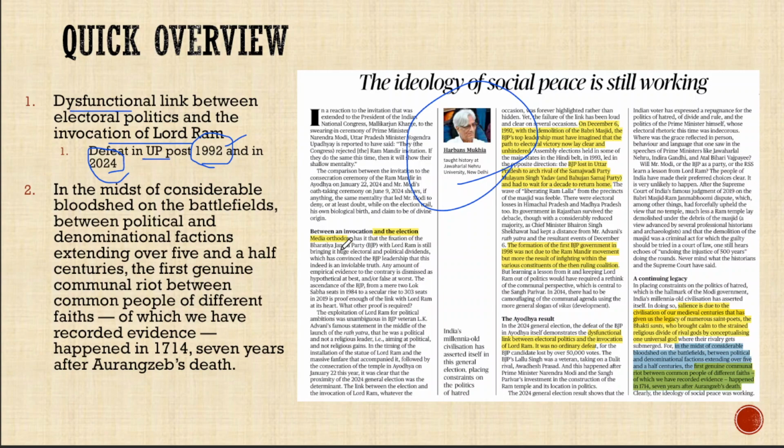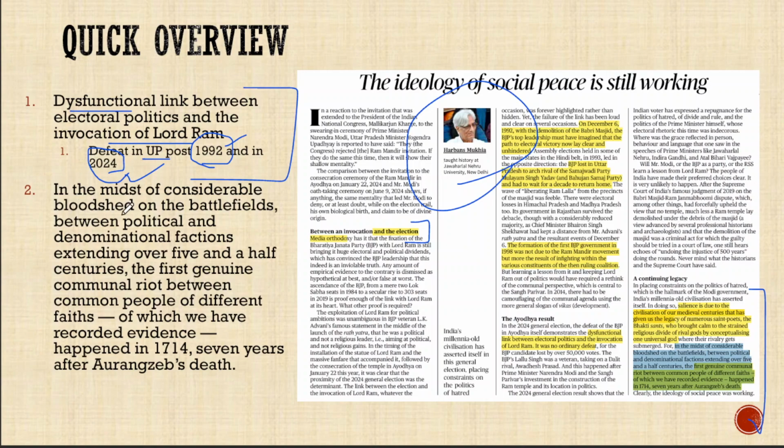And that too because of the infighting between the ruling coalition of the then government. In 2024, likewise, despite installing the Ram idol in the new temple, the BJP couldn't win Uttar Pradesh in the 2024 general elections. So that's the argument that historian Harbans Mukhia makes in this article. And he gives an interesting insight that can be used for the society paper in the context of communalism.